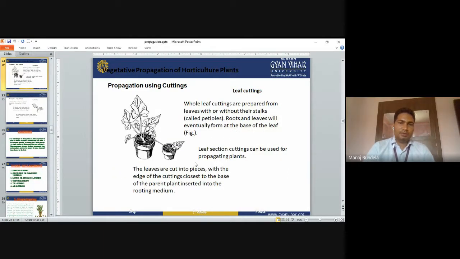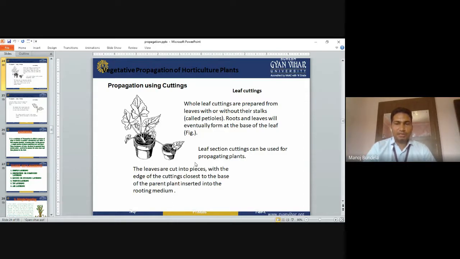Next is the whole leaf cutting. The whole leaf cuttings are prepared from leaves with or without their stalk, which is called the petiole. So we have to select the leaves with the petiole. The roots and leaves will eventually form at the base of the leaves. The roots will be formed on the base surface of the leaves.